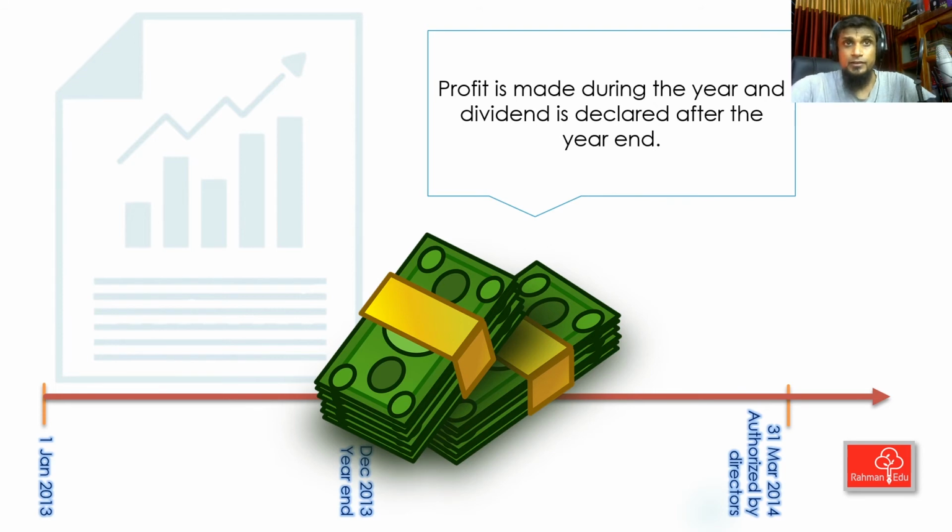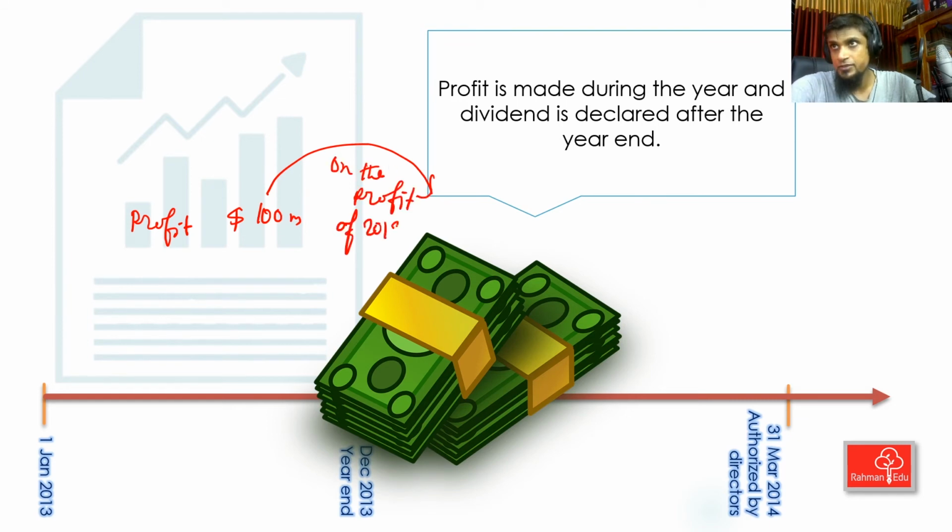During the year 2013, the company made a profit of $100 million, and the company declared a dividend on that profit in 2013. But the declaration is made in 2014, after the reporting period end.